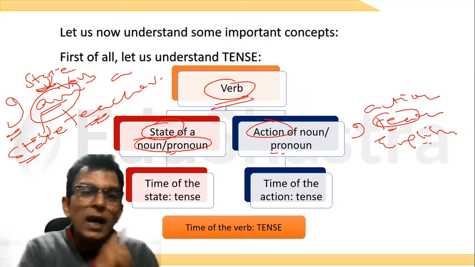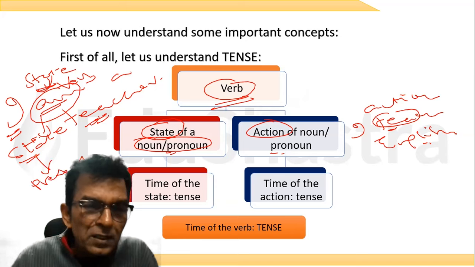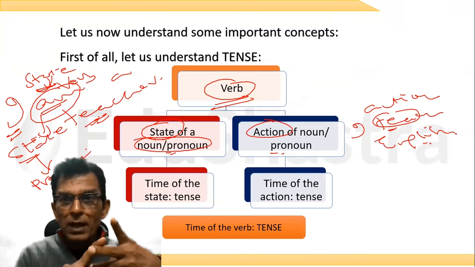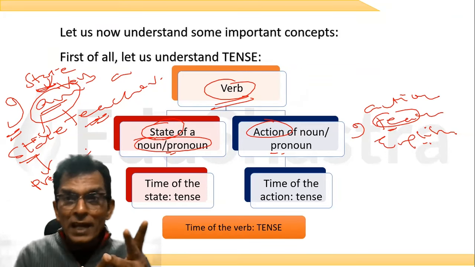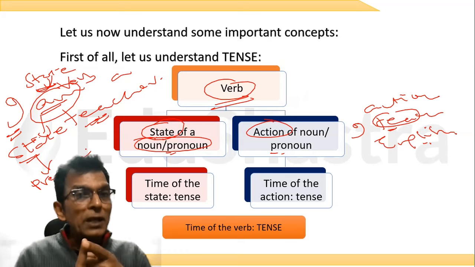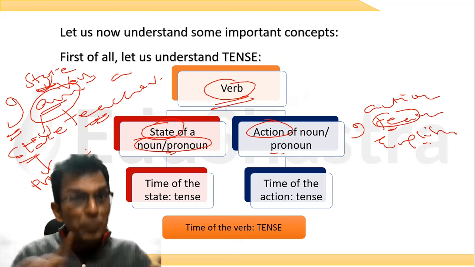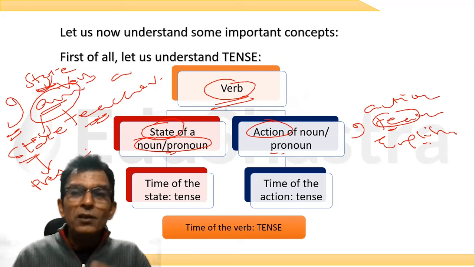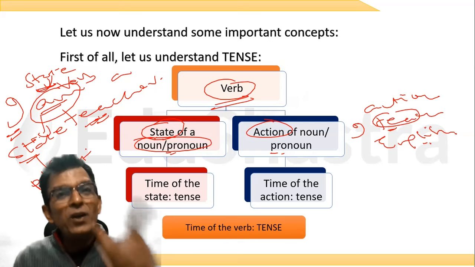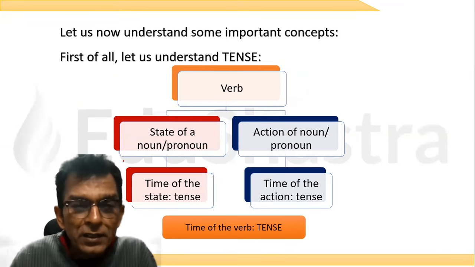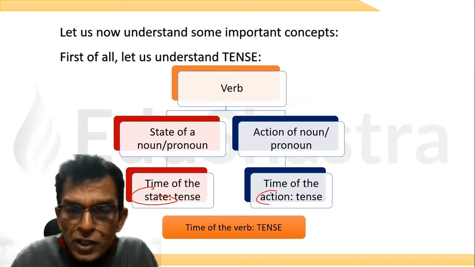Now, you tell me something. What is the time of the state here? This is present, which means the verb can show 3 times. The present time, the past time, and the future time. The present, past, or future time of the action, or of the being state. Which means verbs show state or action, and the time of the state or the action is called tense.